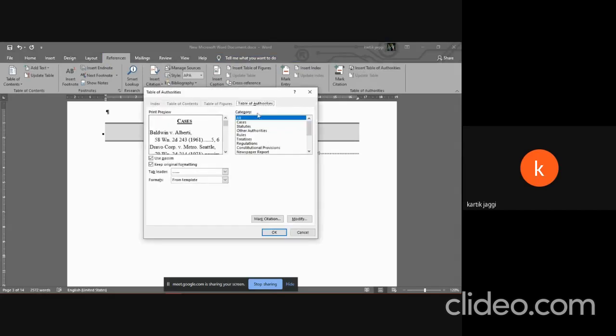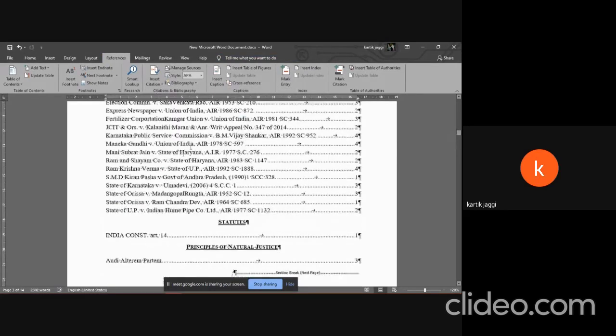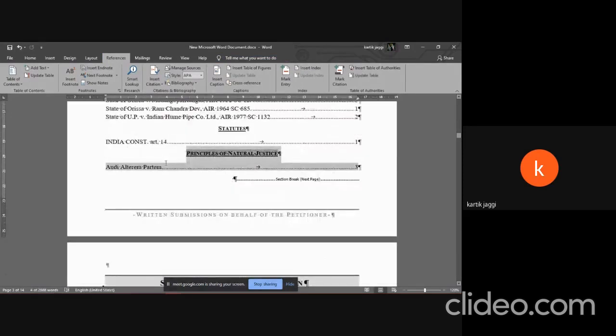Just like that, insert table of authorities. So there you go. See, principles of natural justice, Audi Alteram Partem, appears here. And that's how you create any category that did not exist.